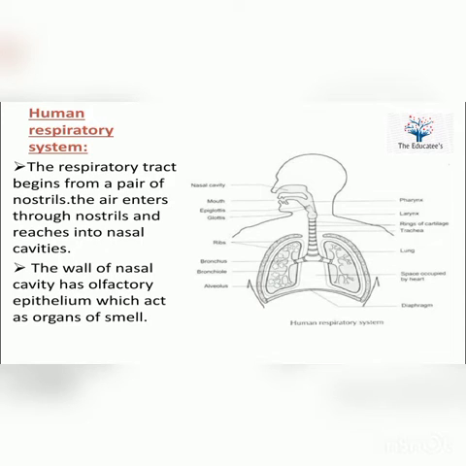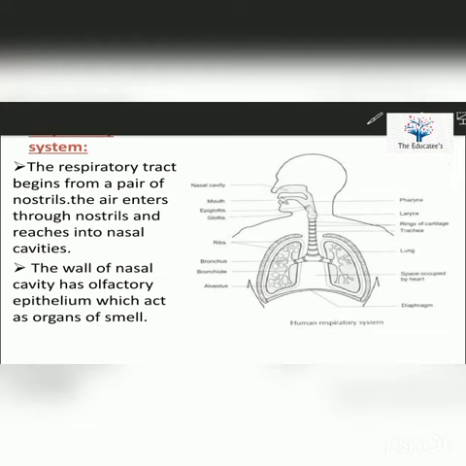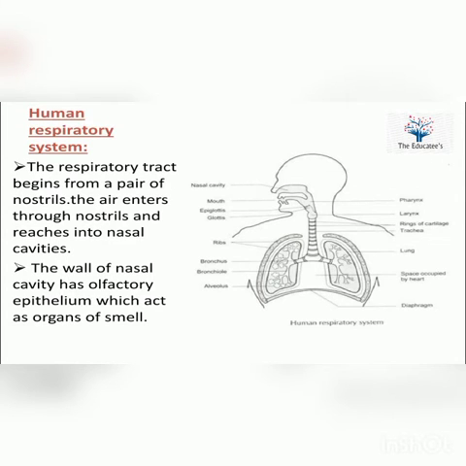Next, we have the trachea. The trachea has tracheal rings. This trachea further branches to form bronchus. The bronchus further branches to form bronchioles, and the bronchioles form primary, secondary and tertiary bronchioles and further form a sac-like structure called alveoli. That is the main unit for gaseous exchange in humans. So, the unit of lungs is the alveoli, where gaseous exchange takes place. So this is the structure of the human respiratory system.